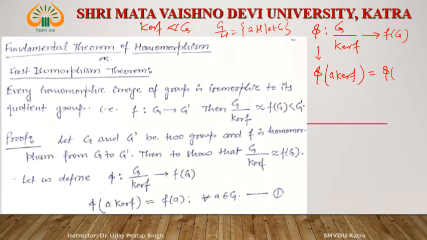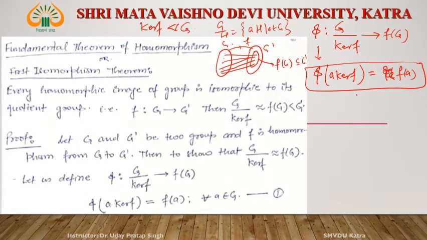What is F of G? F of G is something like this: this is G dash and this is G. These are the elements, and whatever the set of images under F is, that is F of G, and F of G is always a subset of G dash. Then phi of a kernel F is equal to F of a. We define phi in this way.